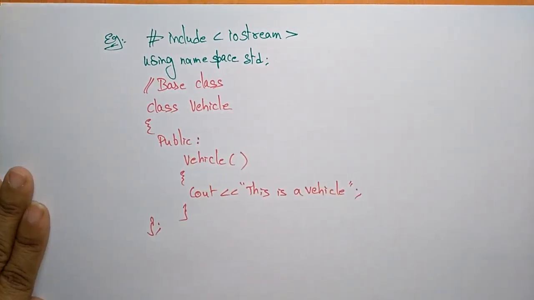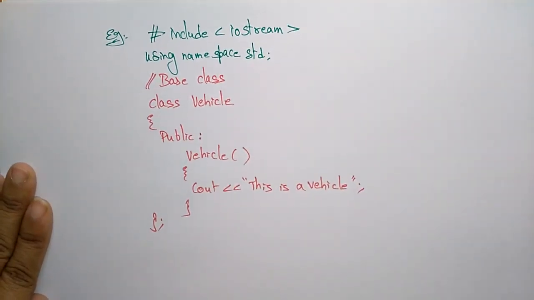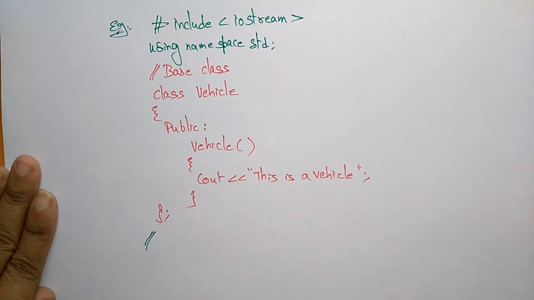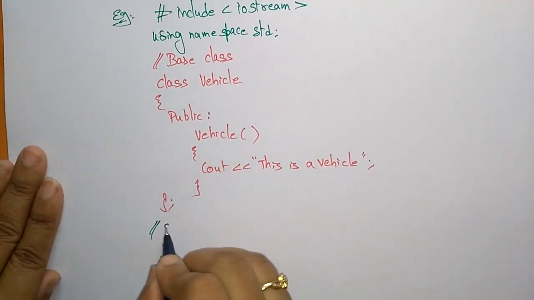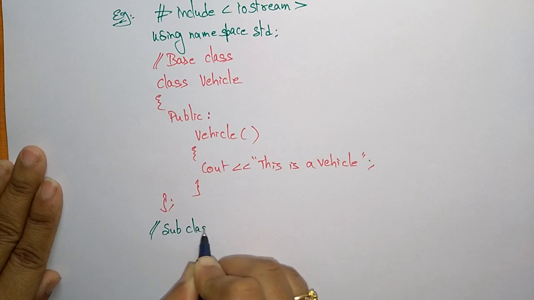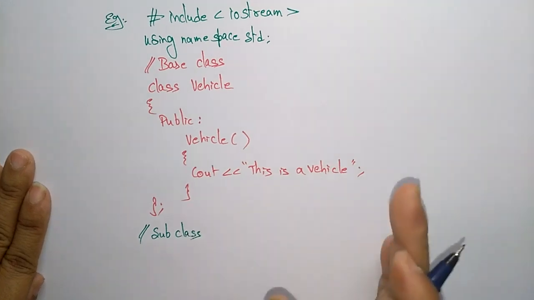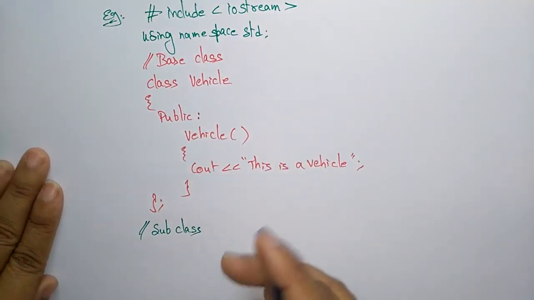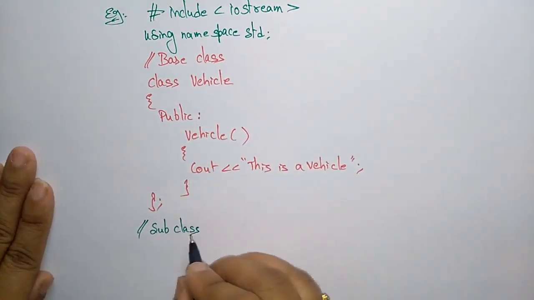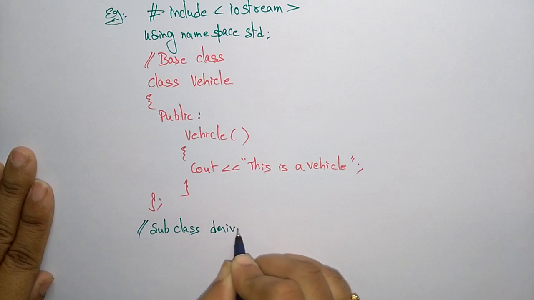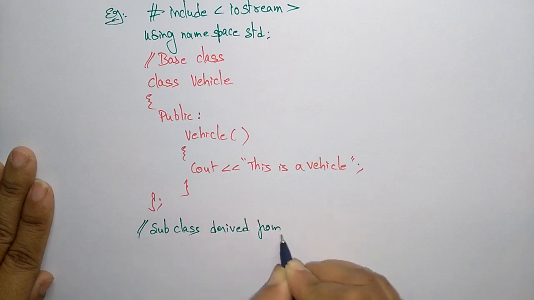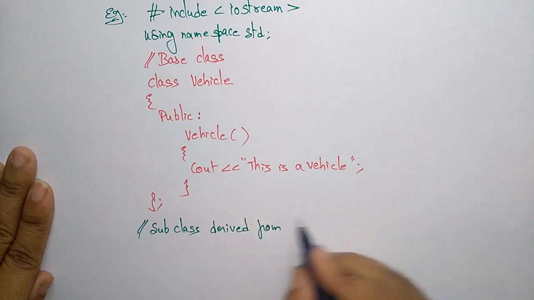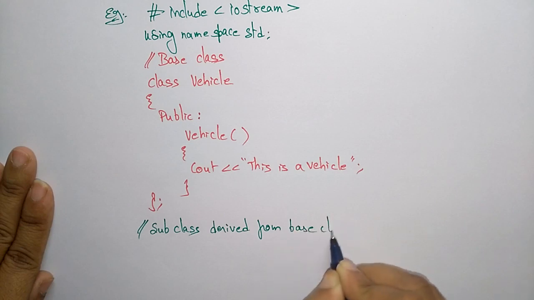Now you just write the subclass. I am explaining single inheritance. In single inheritance, you have only one base class and one subclass, that is the derived class, derived from one base class.